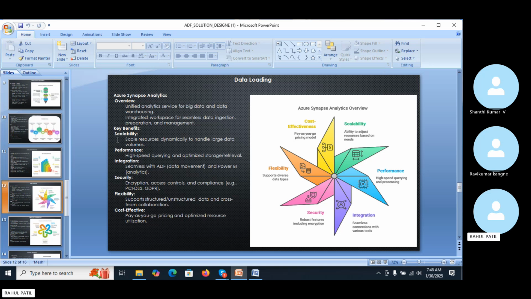After loading, the benefits we get are scalability, performance, integration, security, and flexibility. For powerful analysis, Azure Synapse Analytics is a powerful analytics service that brings together big data and data warehousing, and it allows you to query the data on your terms using either serverless or provisioned resources at scale. So it will be helpful for getting insights from the data.